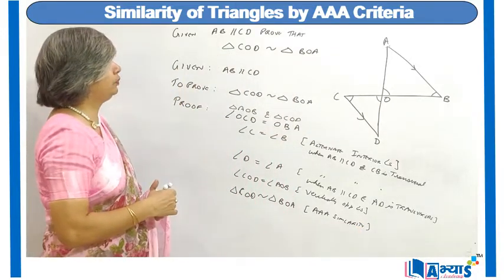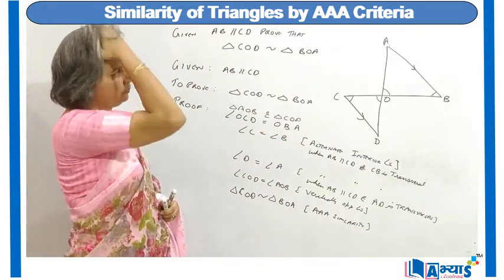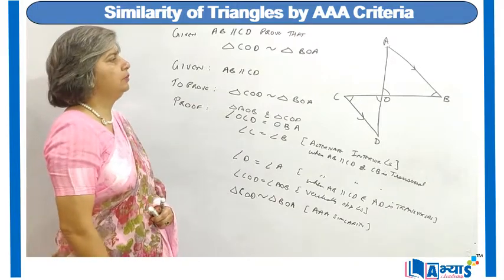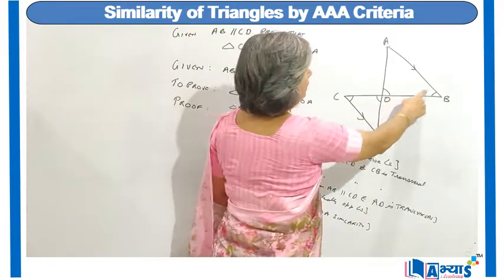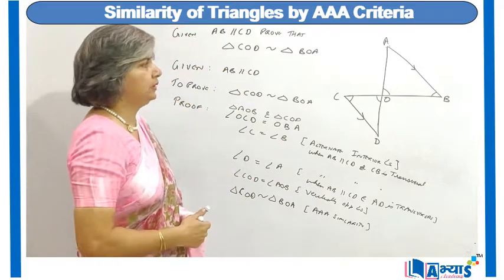So hence we have proved that triangle COD is similar to triangle BOA, because angle C and angle B are alternate interior angles, so they are equal.